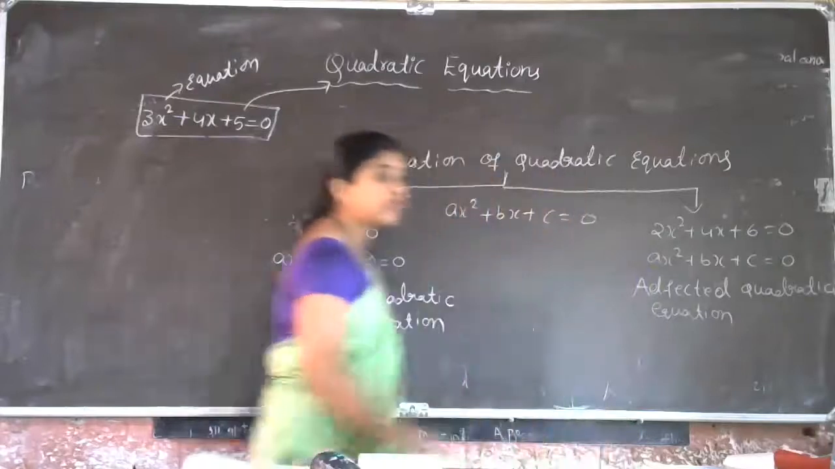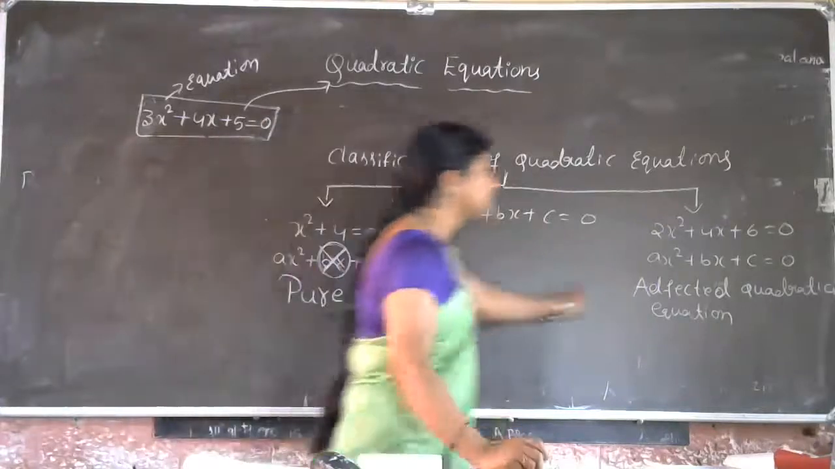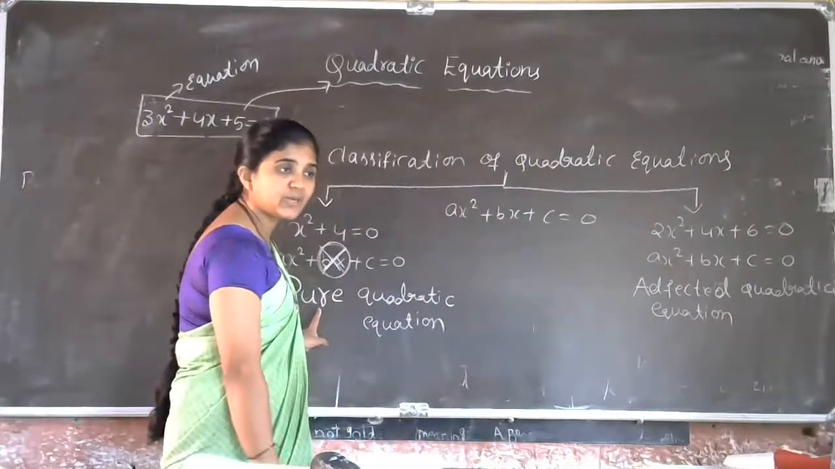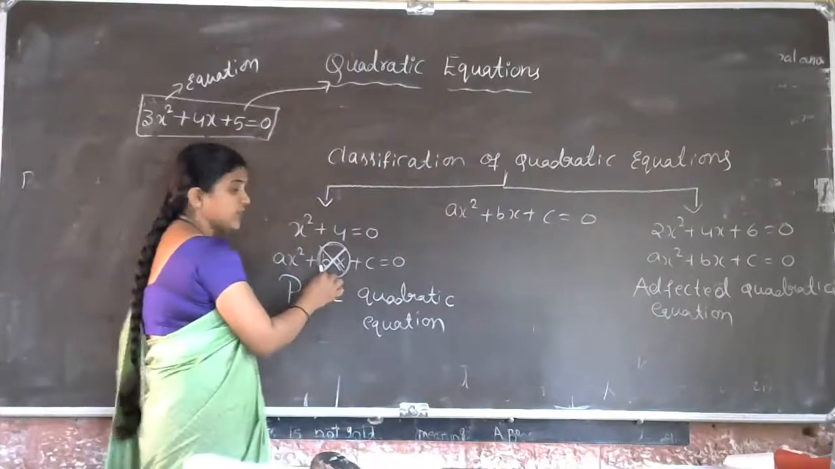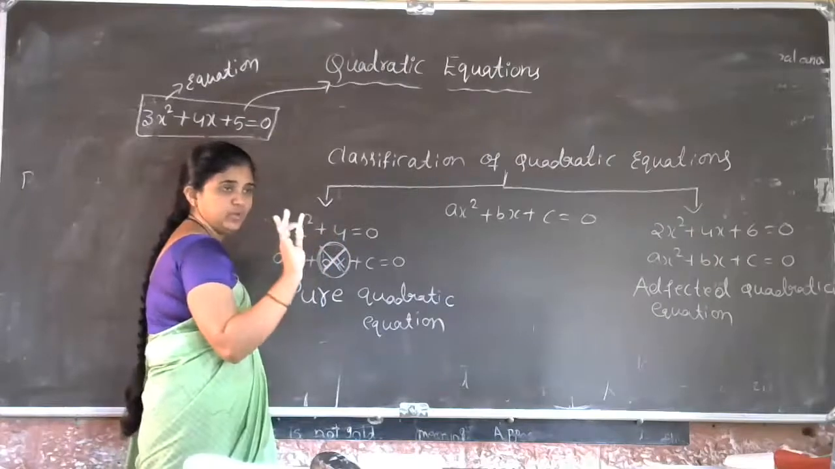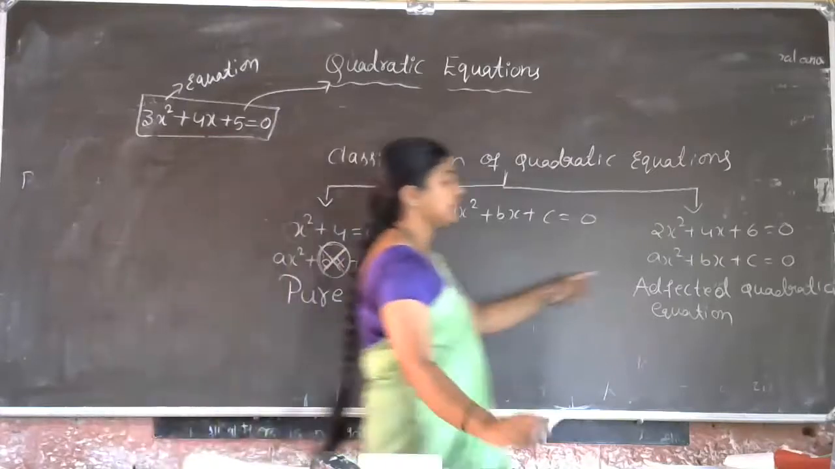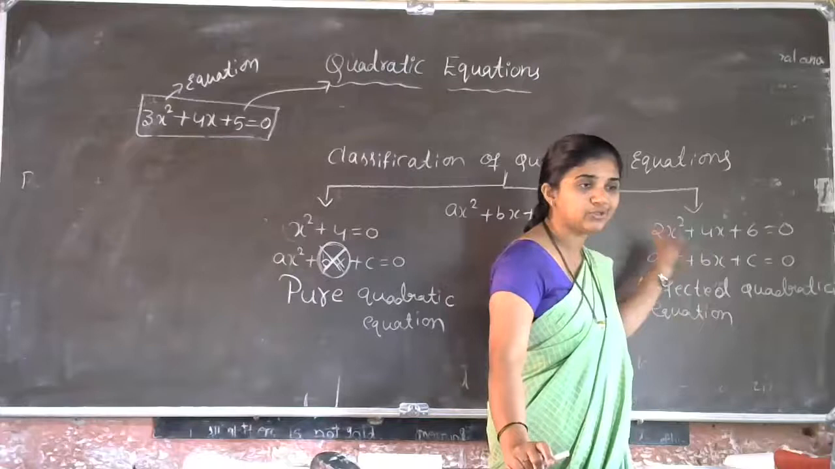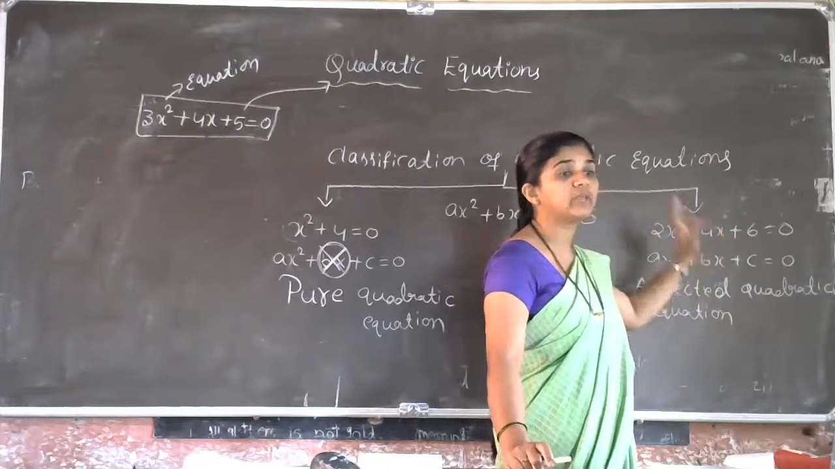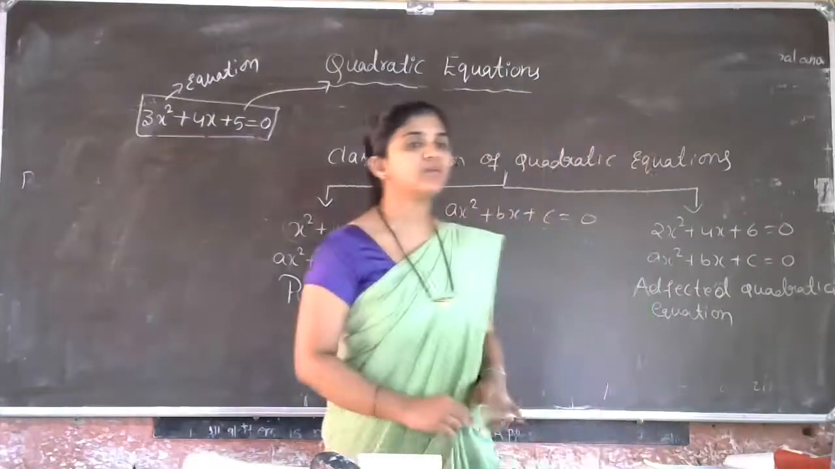Is that clear? So we can observe two types of quadratic equation: one is pure quadratic equation, another is unaffected quadratic equation. In the pure quadratic equation, we cannot observe the bx term, only one power, the variable power 2. But in the unaffected quadratic equation, we can observe two powers: variable power 2 and variable power 1. That type of quadratic equations are called unaffected quadratic equations.